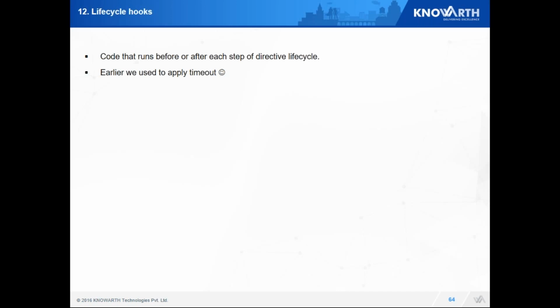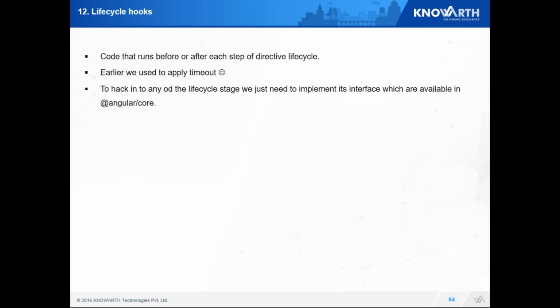To achieve that earlier, we just added some timeout. Now we no longer need to use that timeout. Again, it's pretty much the same concept we saw earlier: just implement its interface and then write our own method. The convention Angular follows is that on initialization, it provides an OnInit interface with an ngOnInit method. Let's say it's on destroy, then it will be the OnDestroy interface with an ngOnDestroy method, which we need